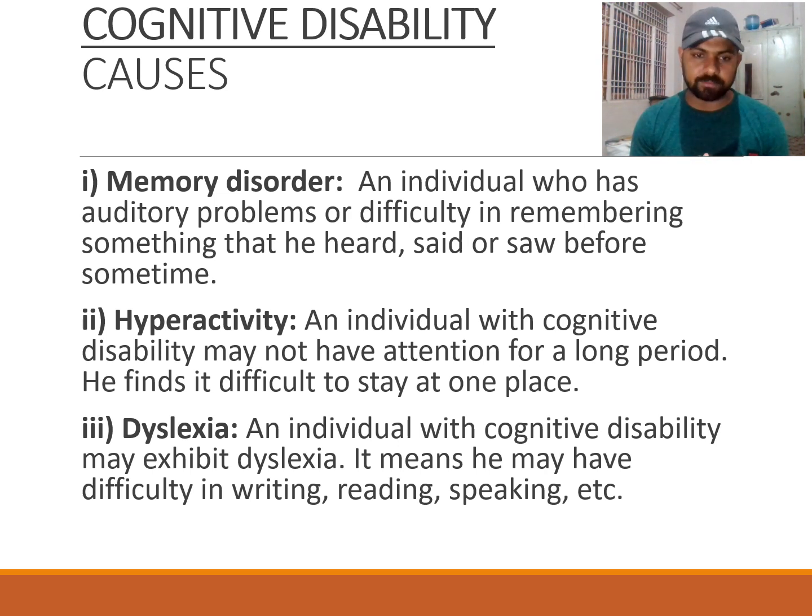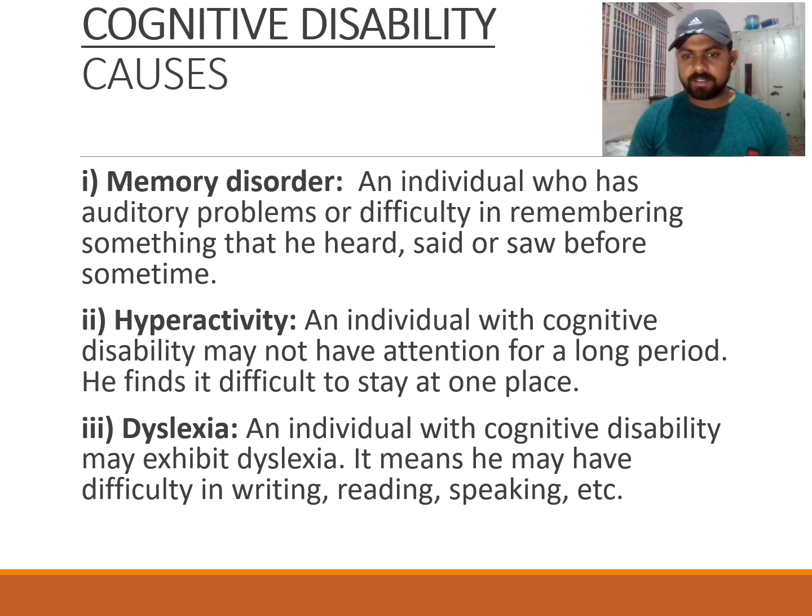Then dyslexia, a very well-known disability. An individual with a congenital disability may exhibit dyslexia. It means they may have difficulty in reading, writing, speaking, etc. A person may understand things very well, but is not capable of expressing them, and there are only three ways we express: reading, writing, and speaking.